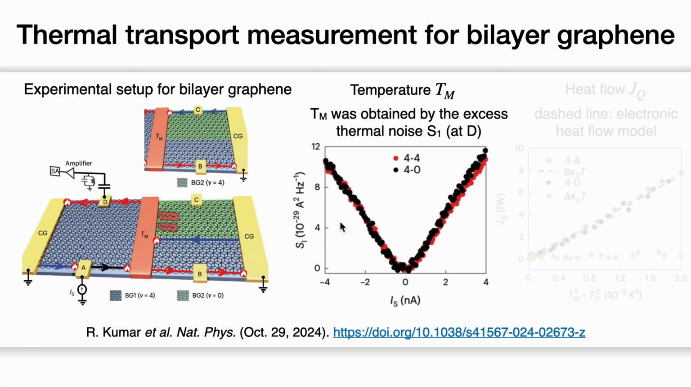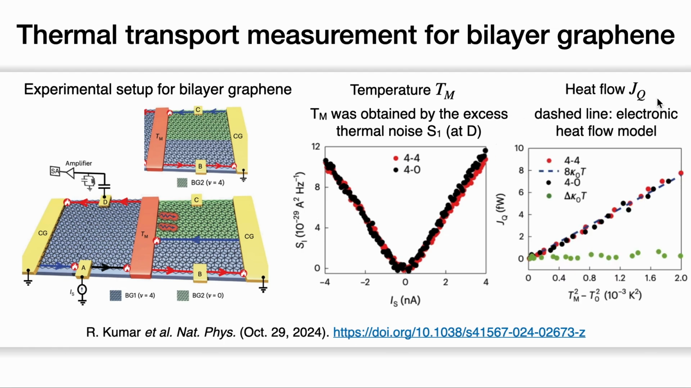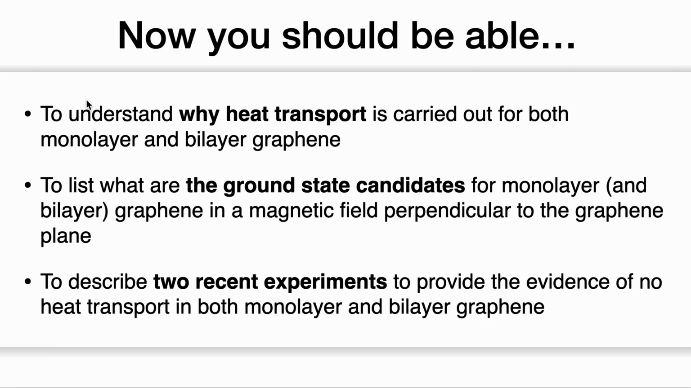From the temperature Tm, we can estimate the heat flow for both cases. The results are shown in red and black. The heat flow curve follows the edge electronic heat flow model shown in dashed line, indicating that the half-filling case does not contribute any additional heat conductive channel. Okay, so the results of the two experiments indicate the insulating phase might be the charge density wave phase, which does not support heat transport.